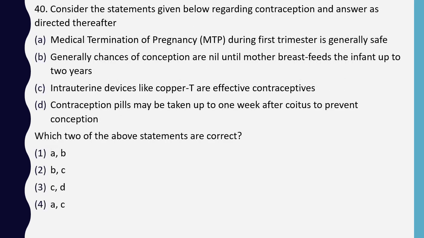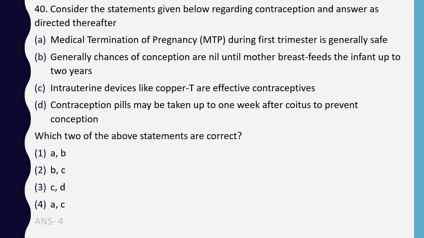Question number 40. Consider the statements given below regarding contraception and answer the question as directed thereafter. MTP during first trimester is generally safe. Generally, chances of conception are nil until the mother breastfeeds the infant up to 2 years. Intrauterine devices like copper T are effective contraceptives. Contraception pills may be taken once a week after coitus to prevent conception. Which two of the above statements are correct?